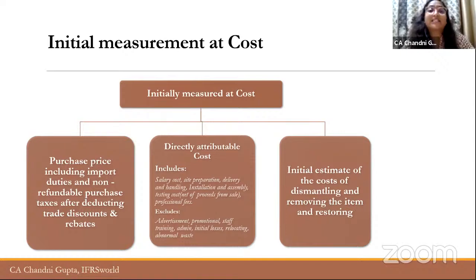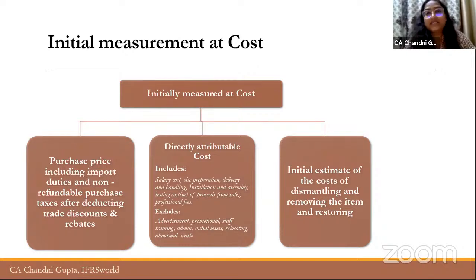This is also called asset retirement obligation by a lot of companies. So the companies are required to include an estimate of the cost that will be incurred in future in order to dismantle or remove that particular asset or restore the site. Now, since this is a future cost, the company is required to discount this cost and arrive at a discounted value. On one hand, it will be included in the cost of asset, but on the other hand, a provision will be created.